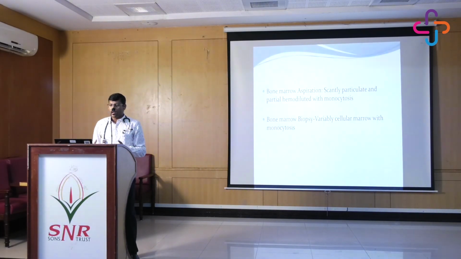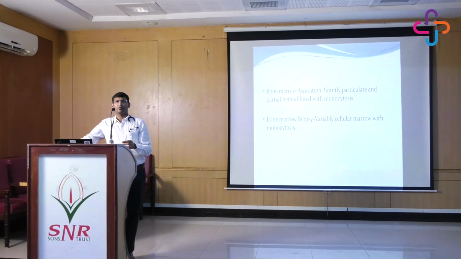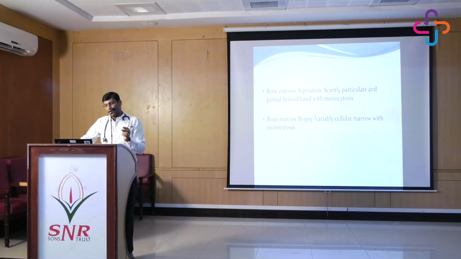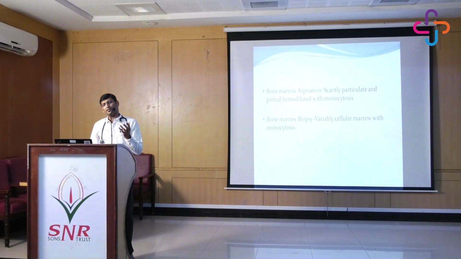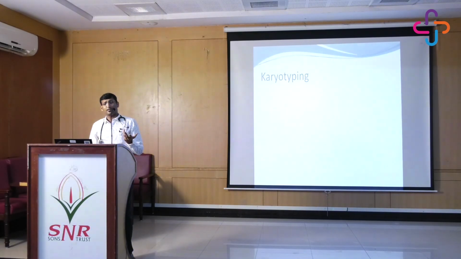Again, this marrow, it was a scanty, particularly hemolytic marrow. Again, it's a completely packed marrow. Because of that, we were not able to get any aspirate. However, it showed some monocytosis. Again, it gave us a clue that we are dealing with some sort of pathology related to hematology. The biopsy showed just variable cellular marrow with the monocytosis. Again, we were thinking in terms of some evolving aplasia, something like that.